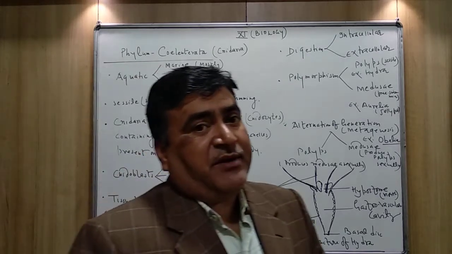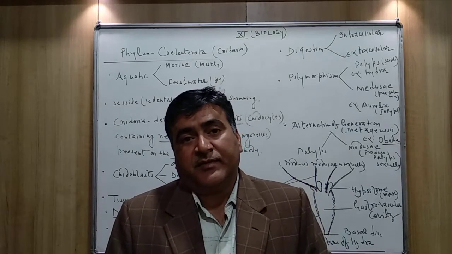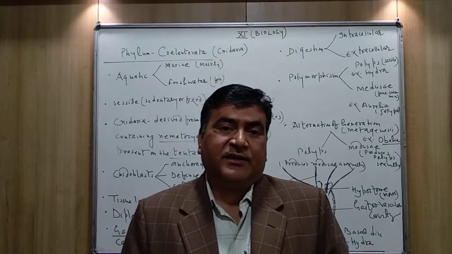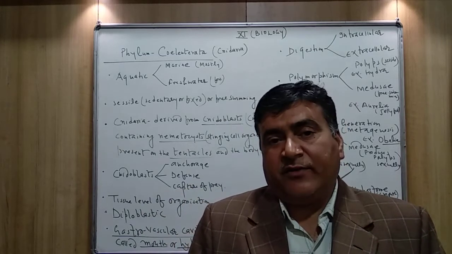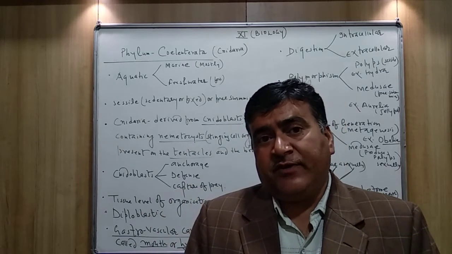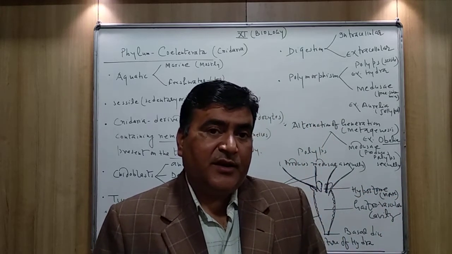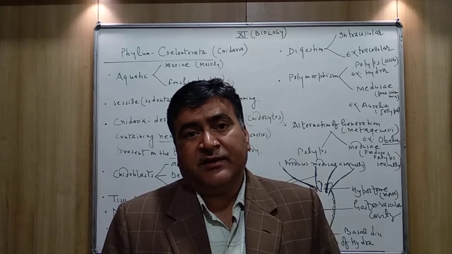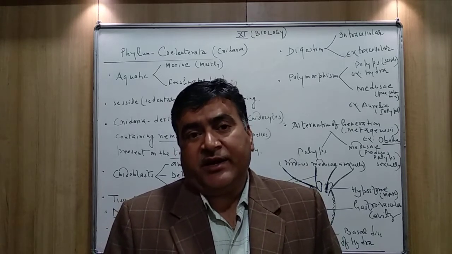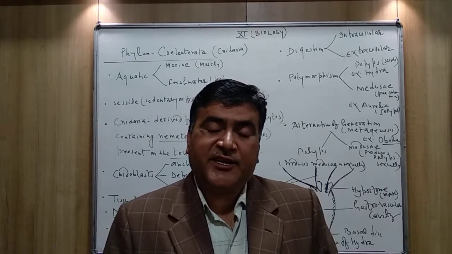Now there is a term that is polymorphism. The members of the Coelenterata exhibit polymorphism. What do you mean by polymorphism? Actually, polymorphism is the term in which two stages are reported in the members of Coelenterata.